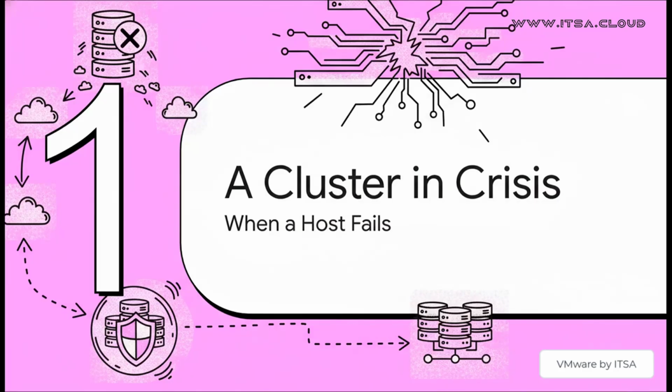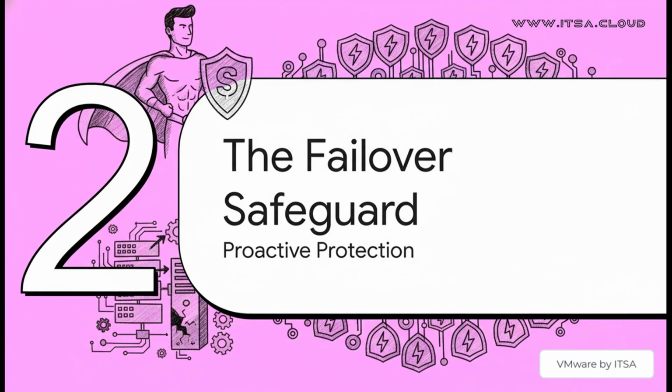So we're kicking things off with a pretty high-stakes scenario. Let's just imagine for a second that one of your big server hosts just blinks offline. Poof, it's gone. What happens to all the virtual machines that were running on it? Where do they go? Is there even a safe place for them to land? This is the kind of crisis we are trying to get ahead of. And that brings us to the hero of our story, the failover safeguard. Think of vSphere Admission Control as a proactive guardian for your cluster. Its entire job is to make sure that a single failure doesn't spiral into a total catastrophe.